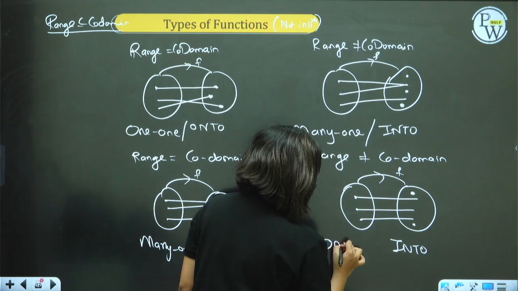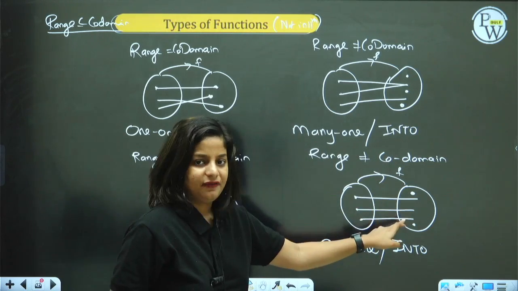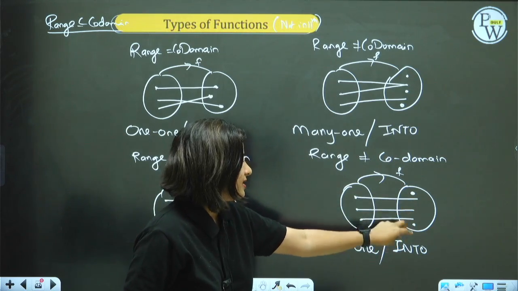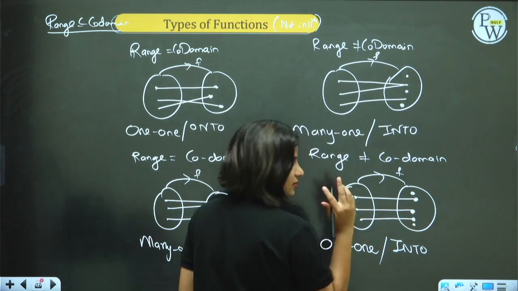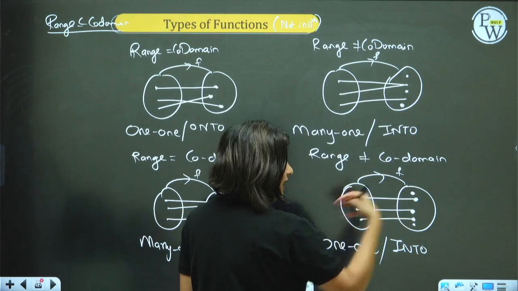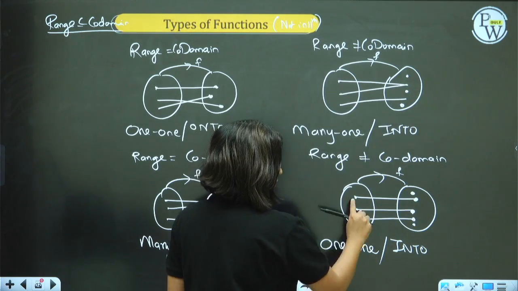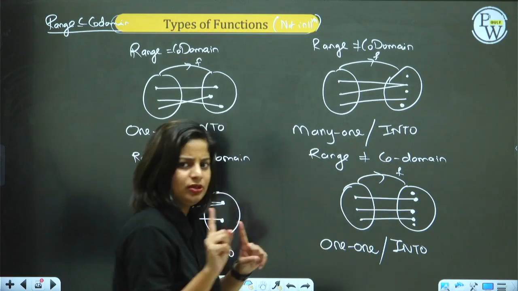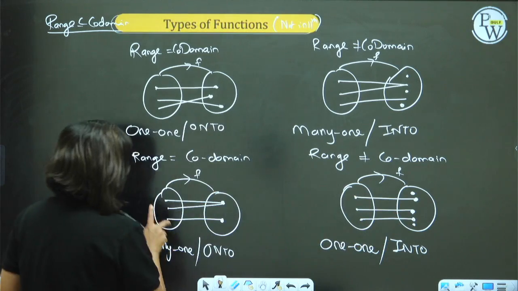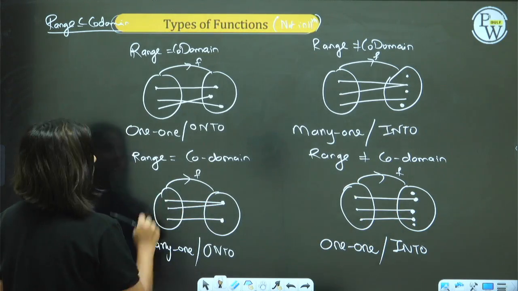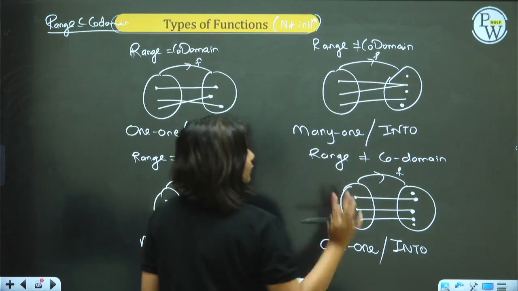One to 1 into. Can you see it's 1 to 1 into? Each element has a different output, but there are extra elements. That means the range is not equal to codomain. The range is 3 elements, codomain has 5 elements. That's why range and codomain are not equal, it's into. Why is it 1 to 1? Each input has only one different output. Outputs are unique, 1 to 1. Here the outputs are not unique, many to 1.